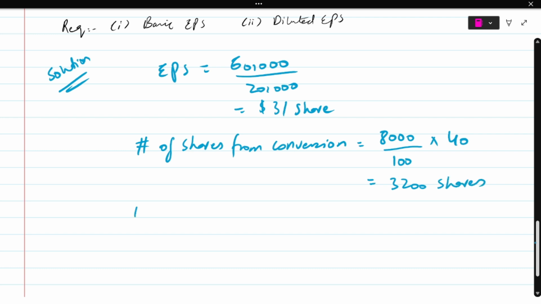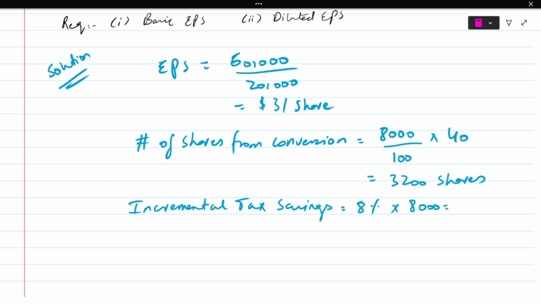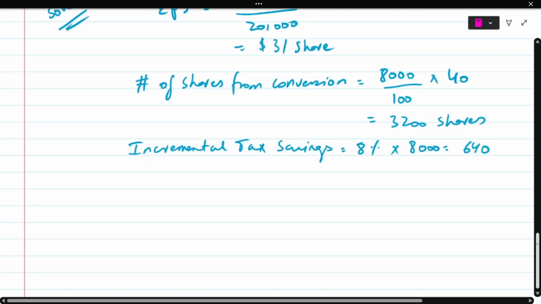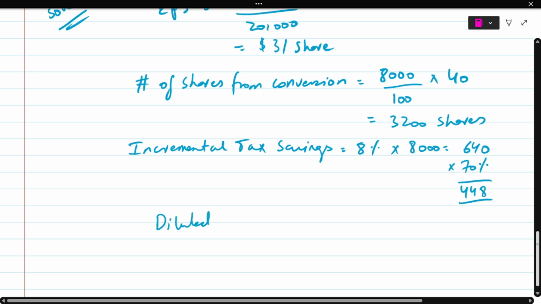And then we have to calculate the interest. So 8% times the 80,000 gives me an interest of 6,400. But out of that, 30% belongs to the tax department. So how much belongs to me? Just the 70%, correct? So that's going to be 4,480. Okay, and now I am good to calculate my diluted EPS.